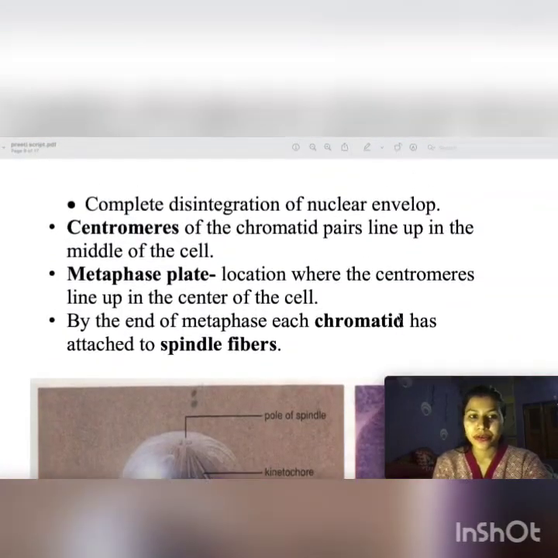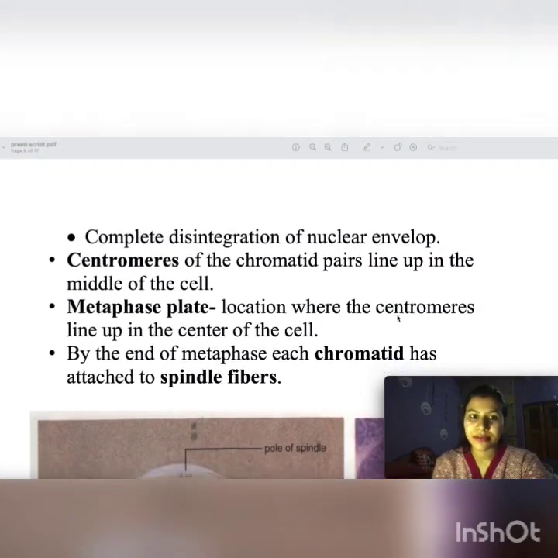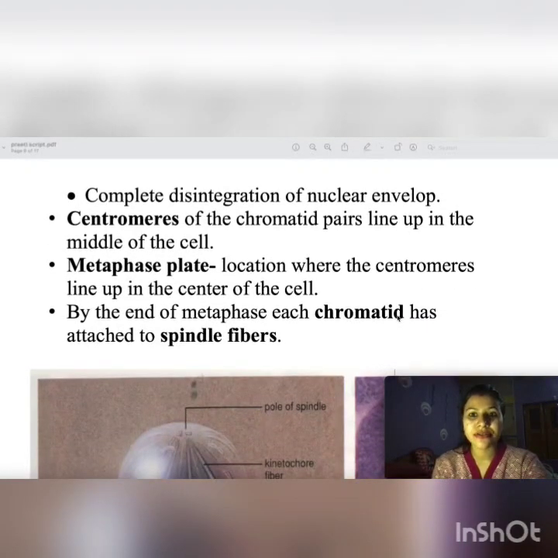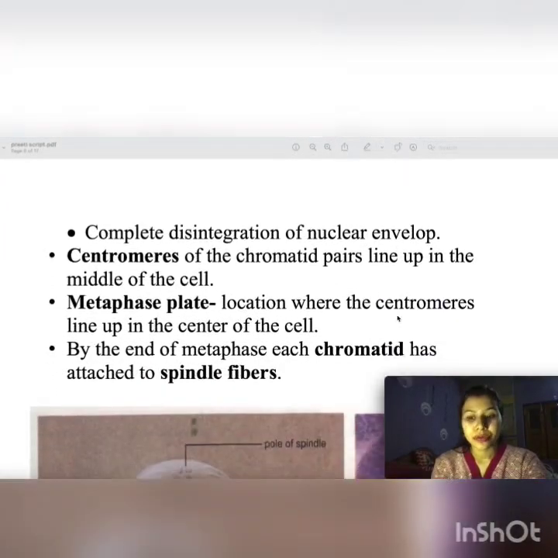Now after completing prophase, what happens in M phase? Metaphase. Prophase, metaphase. Metaphase is the complete disintegration of the nuclear envelope. In prophase there was a breaking of the nuclear envelope. Now in metaphase there is a complete disintegration of the nuclear envelope. The nuclear envelope is completely disintegrated. Now the material from the nucleus will be released.